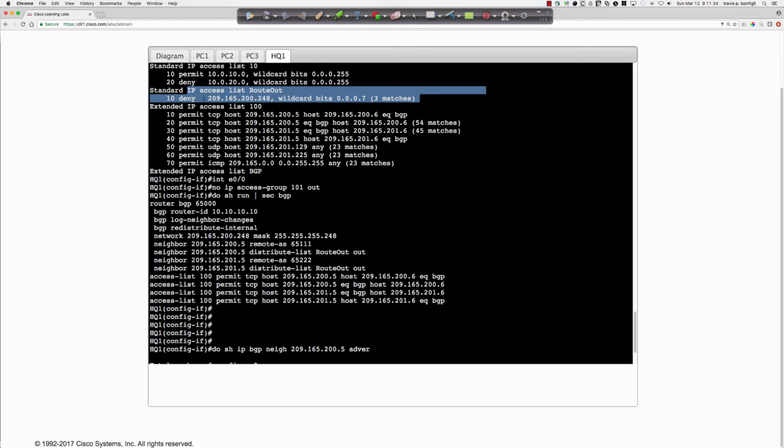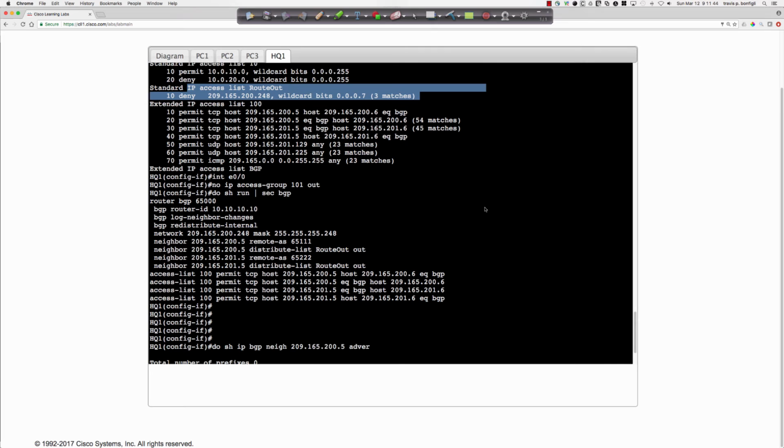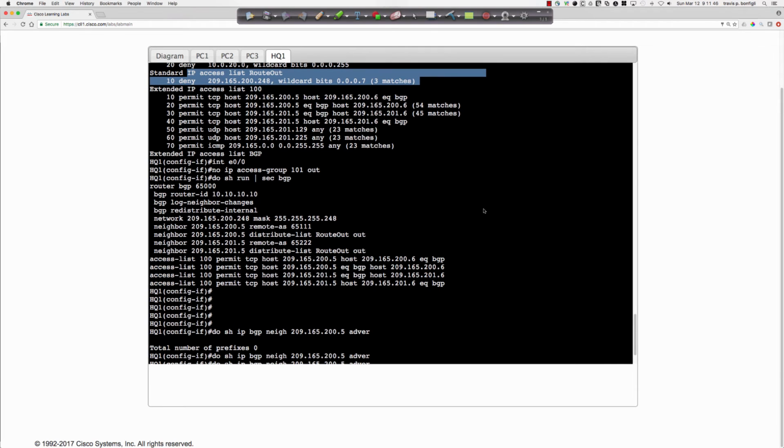Or we could fix it so that what we're allowing to go out is our public space. That would probably be what you're doing, because you're trying to control the networks that you're advertising in the outbound direction. And as you can see, we're only advertising those public IPs. So let's go ahead and do that.